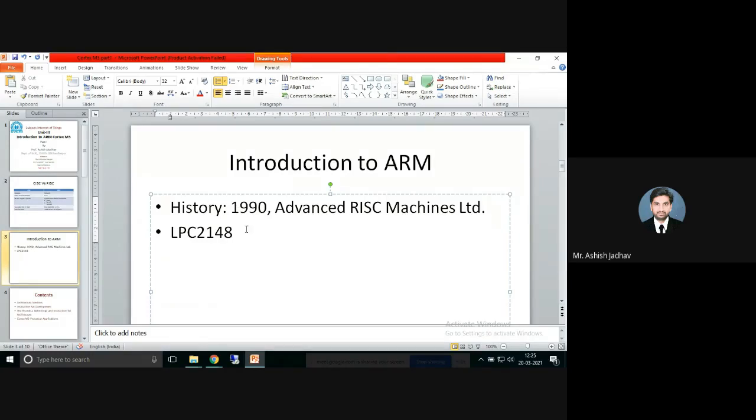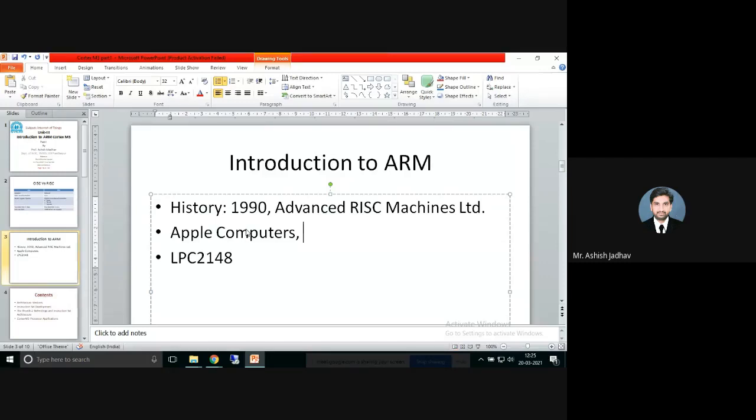Then afterwards, it became a joint venture between Apple Computers and Acorn Computer Group. So afterwards, who joined this Advanced RISC Machines? Apple Computers. Right, so write all the three ventures.